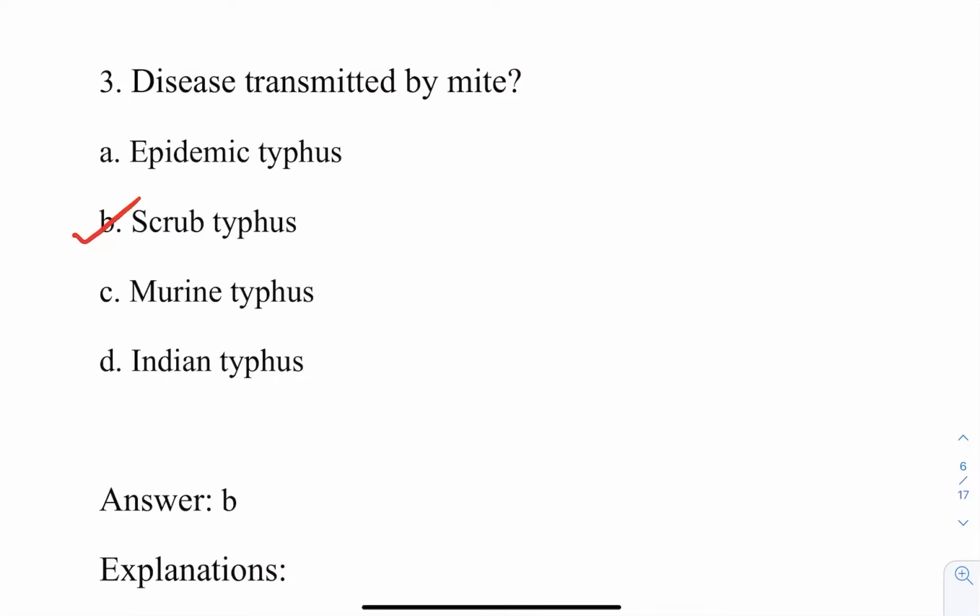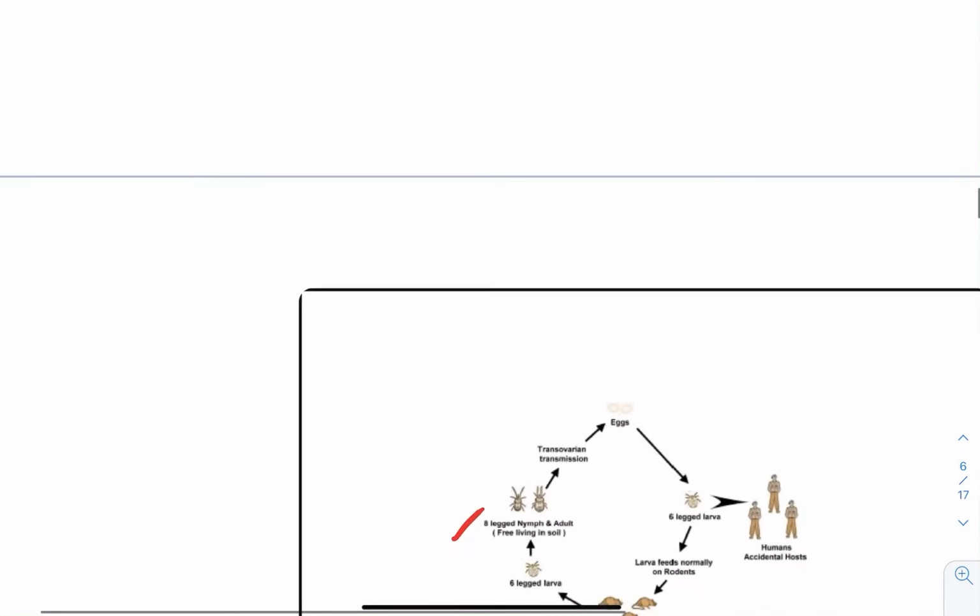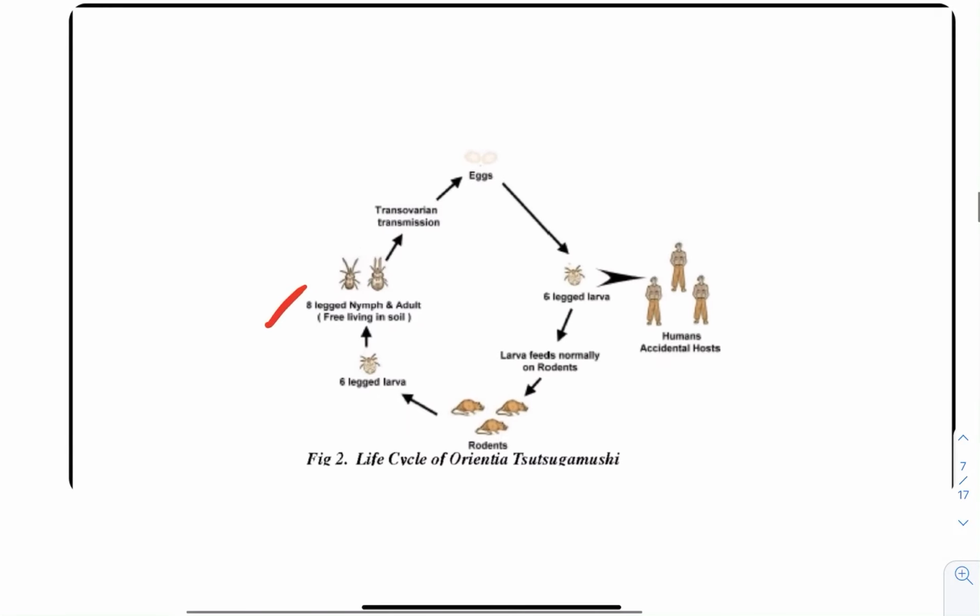This question was there in AIIMS also, and it was there in JIPMER also. So you need an insight into this question, and let's first discuss its life cycle. These are the eggs of Orientia tsutsugamushi, the causative organism. Out of these eggs come six-legged larvae, and because of these only the infection happens in humans, because humans are accidental hosts.